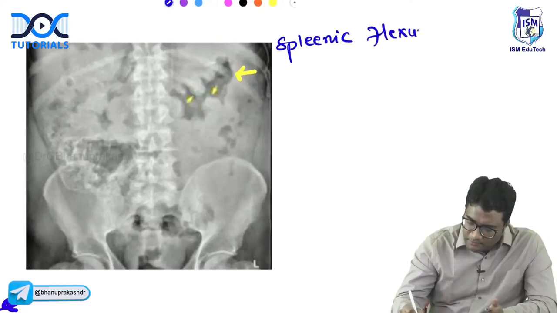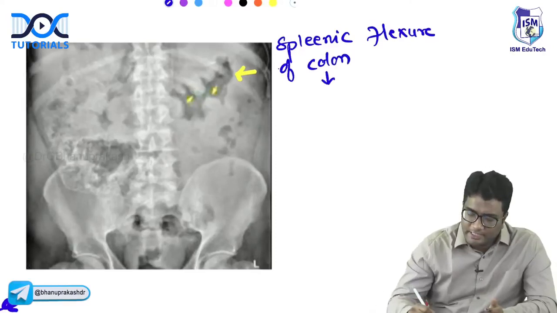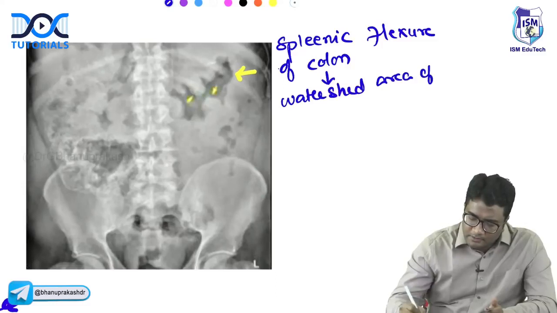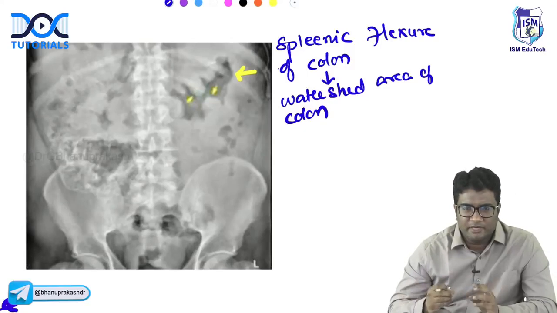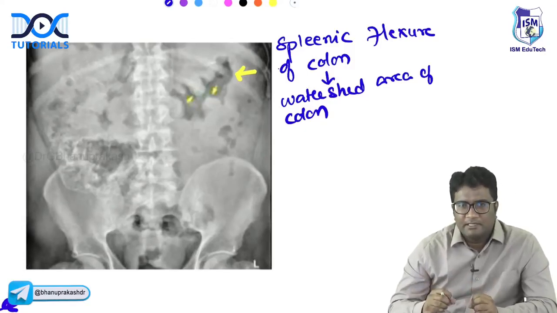The splenic flexure of colon, this is a watershed area with poor blood supply, right? It is supplied by the anastomotic branches of the superior mesenteric and inferior mesenteric arteries. There is no direct blood supply. So, whenever you have ischemia, there will be first involvement of the splenic flexure of colon.